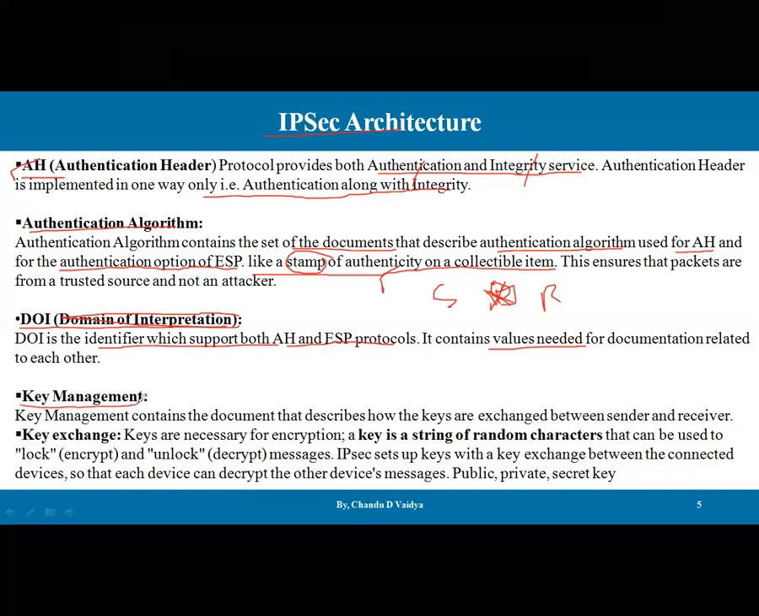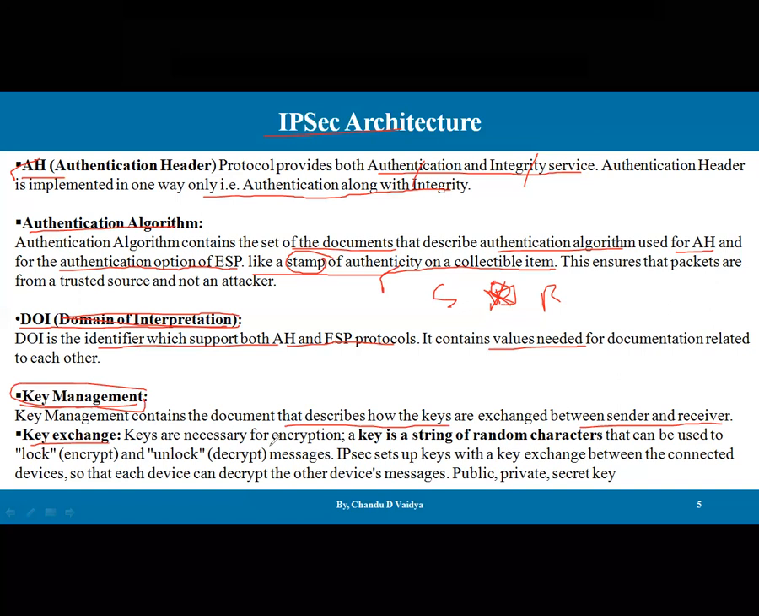Then the key management. The next component, key management, contains the document that describes how the keys are exchanged between the sender and the receiver. We might have heard about the Diffie-Hellman keys, so that the key can be securely exchanged. Because if we provide security to the data or the packets itself, we also need to provide security to that key, and how that key is going to be exchanged. Key management takes care of all these things.